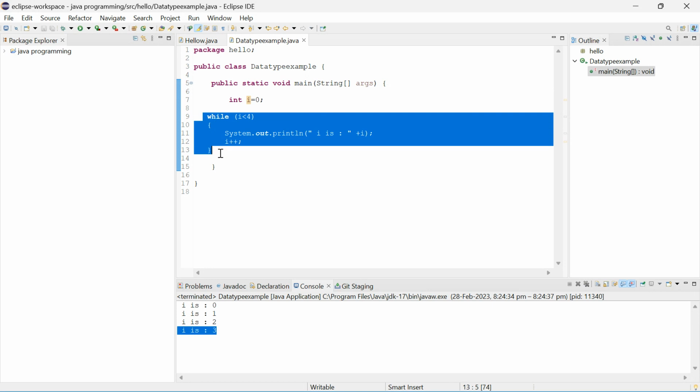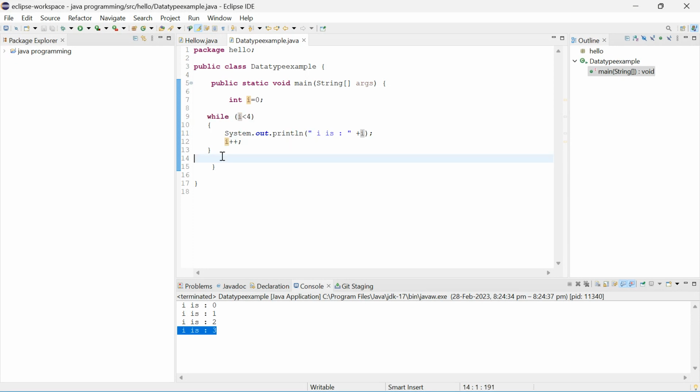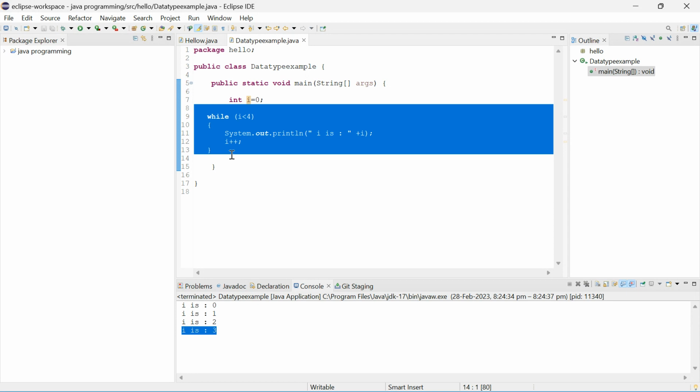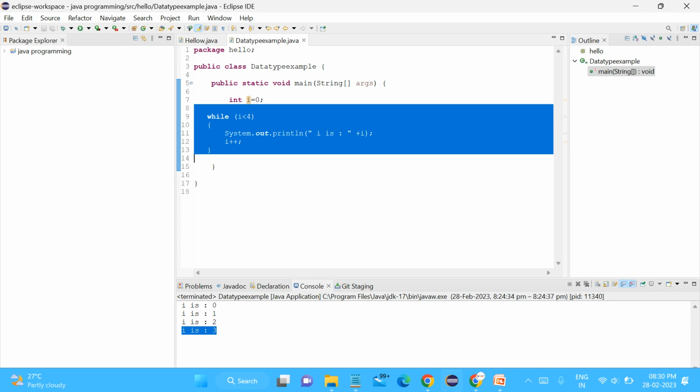So you won't check the condition again now. So that block has been terminated now. Okay, that's it. That's why we got up to 3. We haven't printed the 4 value, because 4 is not less than 4 and the condition became false. So we have to skip the entire thing. We won't check the loop again. That is the while loop. I hope you got an idea, right?